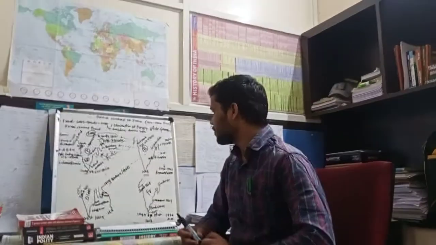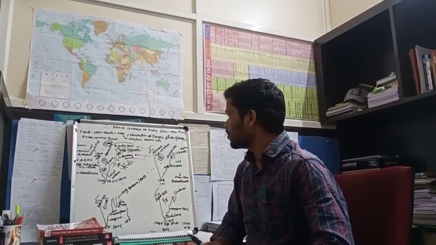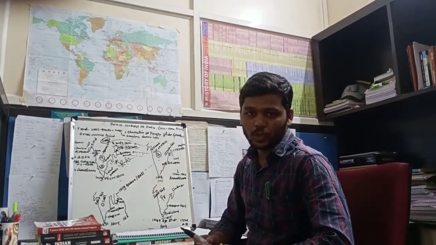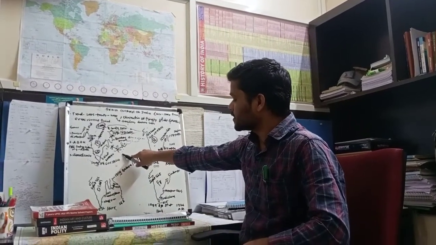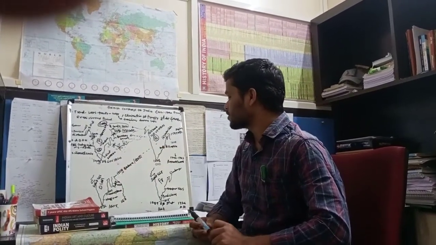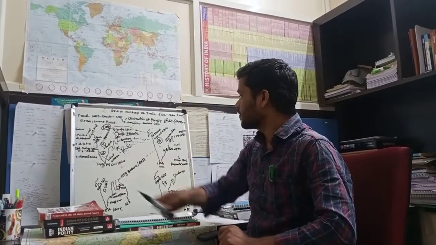So what did we learn from the Portuguese? Iberian style of architecture, potatoes and chilies, and the port building system, we learned from the Portuguese.